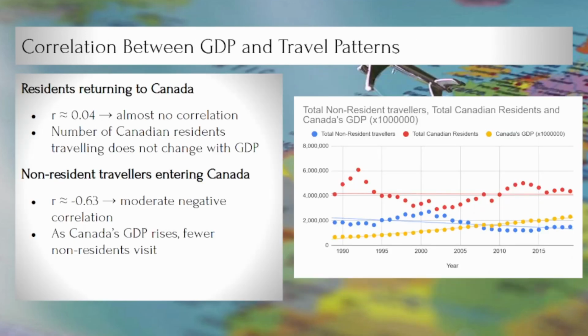Next, we examined correlations with GDP. For Canadian residents, the correlation is almost zero, meaning GDP doesn't really affect how many residents travel. For non-residents, there's a moderate negative correlation, showing that as GDP rises, slightly fewer international visitors come in. In plain language, domestic travel stays fairly steady, while international travel reacts a bit to economic changes.